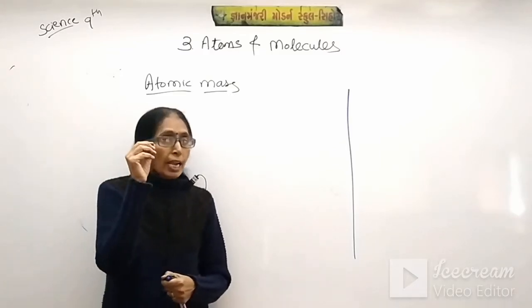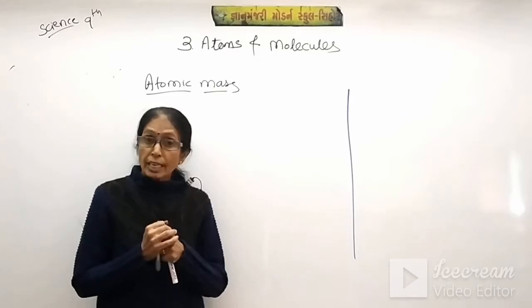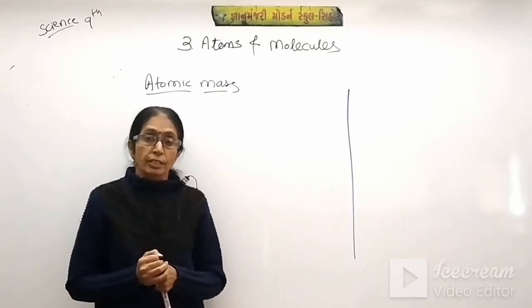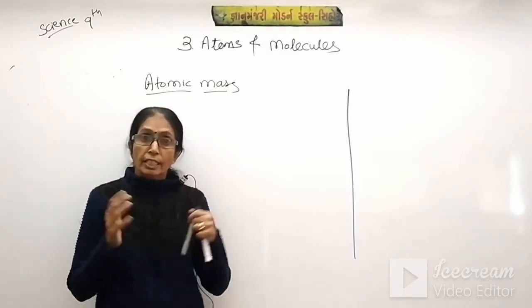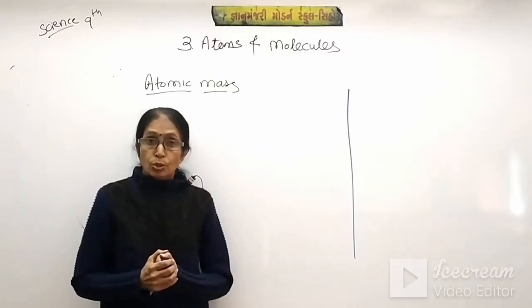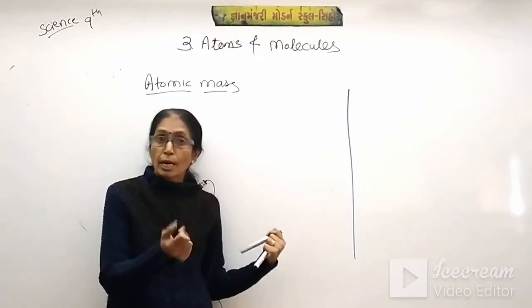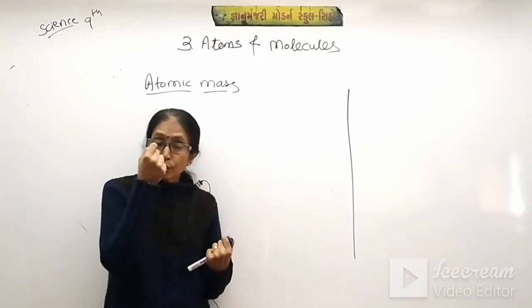Students, as the atoms are very small, we can't observe them even through the microscope. To observe one atom it requires an electron microscope, a high capacity microscope. So now we are discussing the mass of that atom that we can't see with our naked eye, even through the microscope.